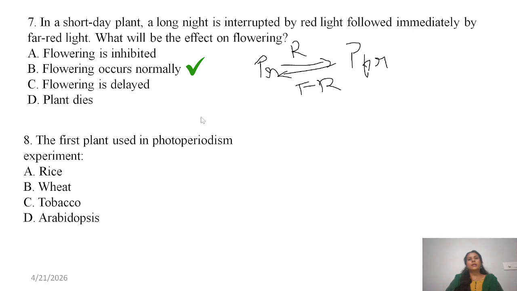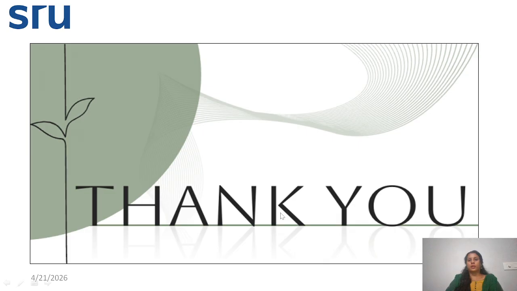The next one is the first plant used in photoperiodism. We know that the scientists who worked on photoperiodism are Garner and Allard. They worked on both tobacco and soya bean. But the first plant among these is tobacco. If they give soya bean as an option, please don't get confused. The first plant on which they worked on photoperiodism is the tobacco plant.